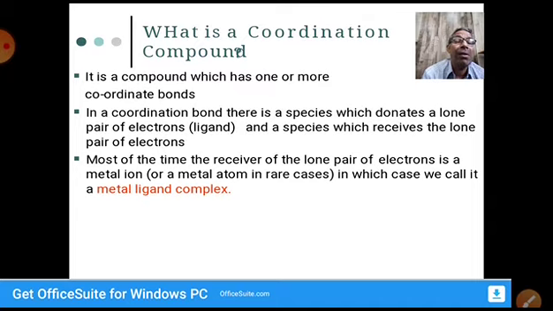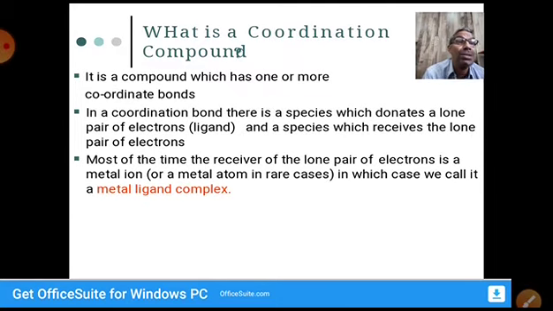So that means the metal ion accepts electrons from the donors. Here the donors are ligands, and the acceptor metal ion is accepting electrons from ligands. So there is a bond formation taking place between ligand and metal. That's why a complex is formed between metal and the ligands. That's why it is called a metal ligand complex. So it's clear, in coordination compounds, there are coordination bonds.